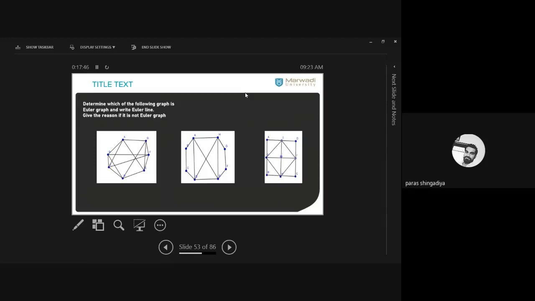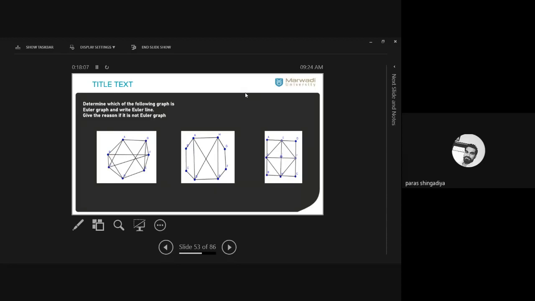Clear? The second one is also an Euler graph. All the vertices have degree 2 and 4. Clear? So it is also an Euler graph, and then you just write the Euler line. Okay. The third one is not an Euler graph because the degree of this vertex is 5, that is also 5, G is a 5, H is a 5. So in such a case, you cannot predict such an Euler graph.